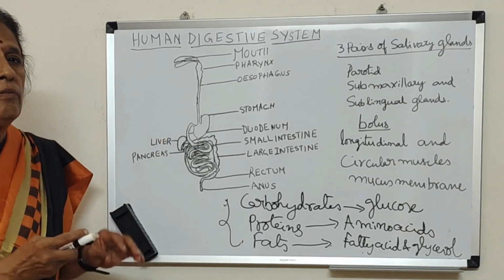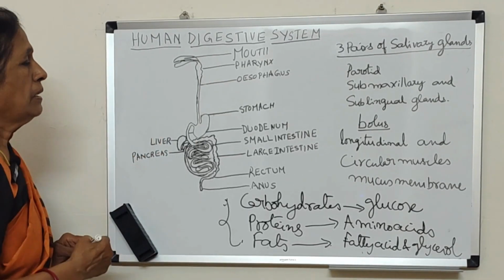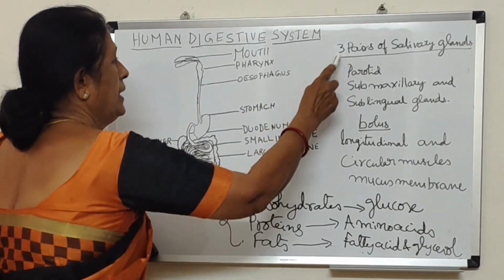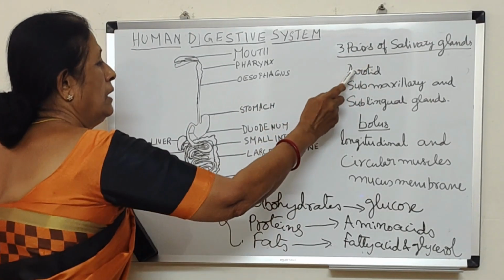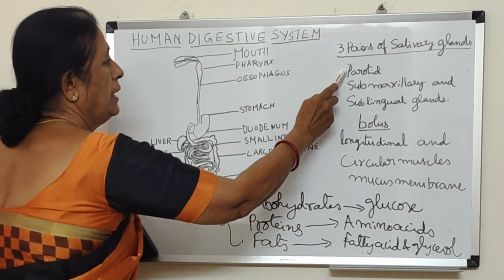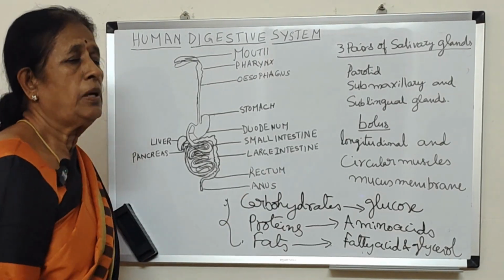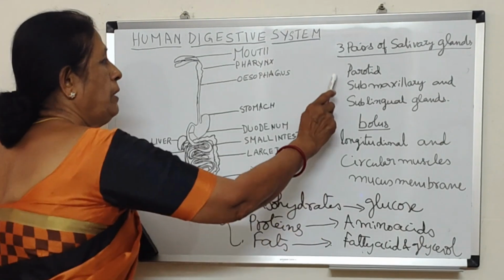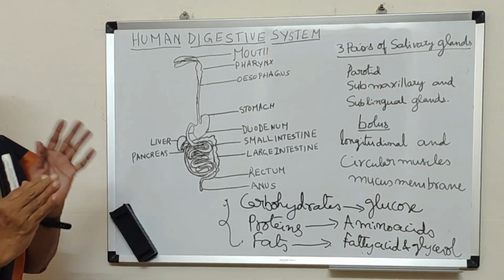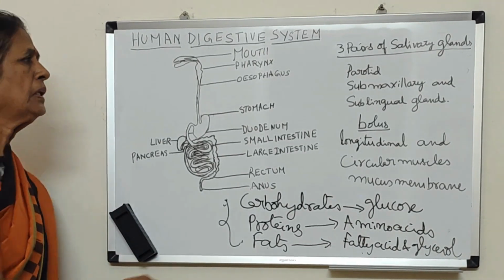So here, when we take in the food, naturally in the mouth there are three pairs of salivary glands. Three pairs of salivary glands are present in the mouth. Of course, it is not in the textbook. Parotid gland, submaxillary gland, and sublingual gland. Three pairs. That means three on one side and three on the other side.